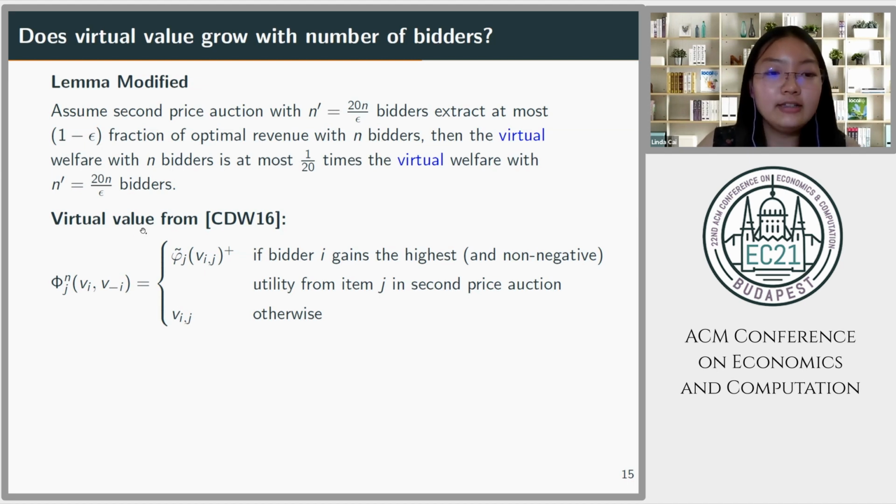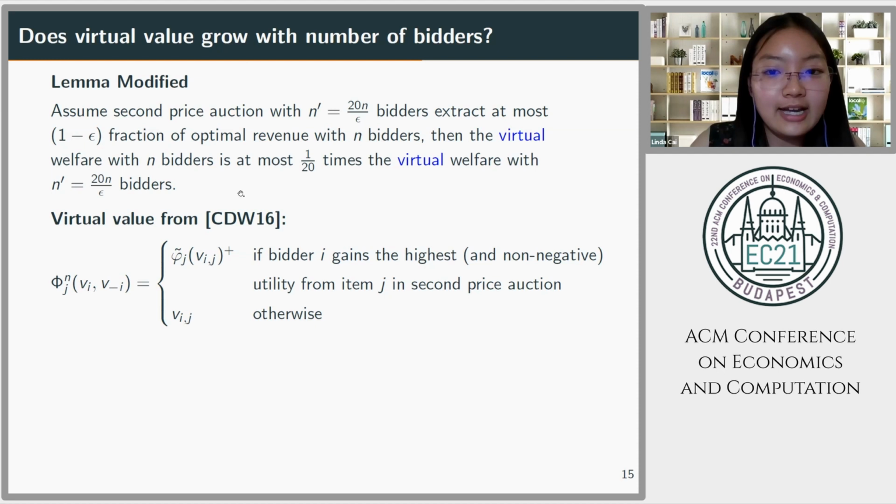So what they define the virtual value as is as follows. The virtual value for bidder I and for item J is equal to the Myerson virtual value if bidder I gains the highest and non-negative utility from item J in the second price auction. Otherwise, the virtual value will be equal to the value, and this is how they defined it. So now let's see if this will make the lemma hold.